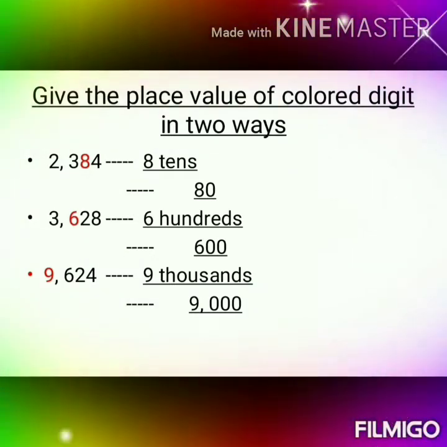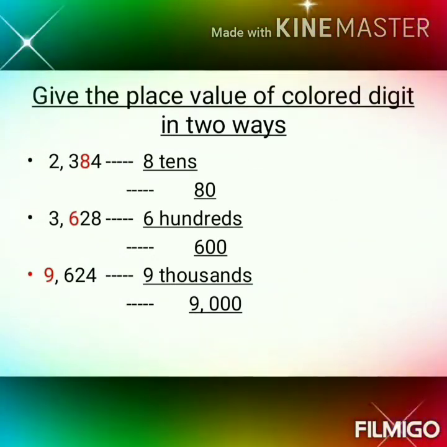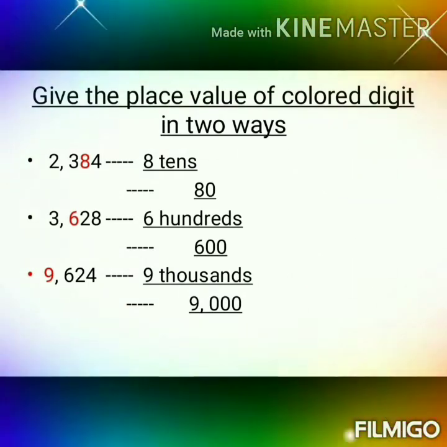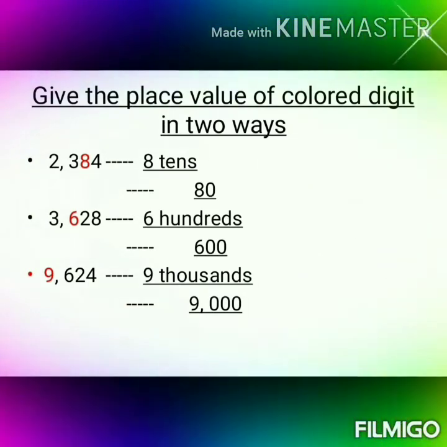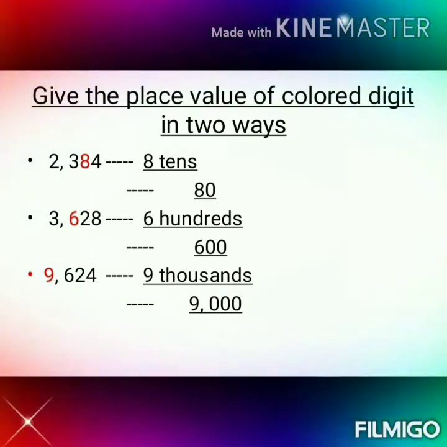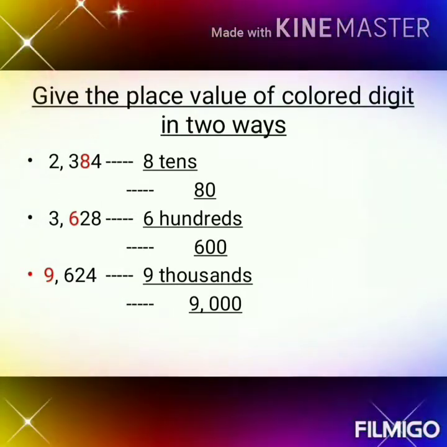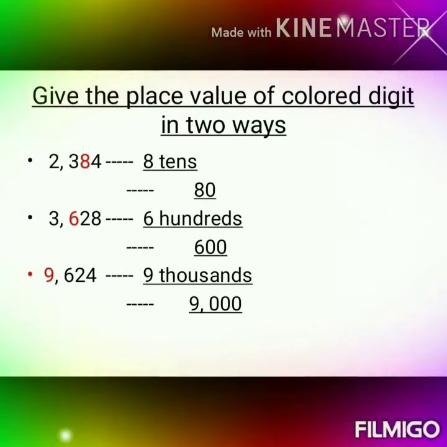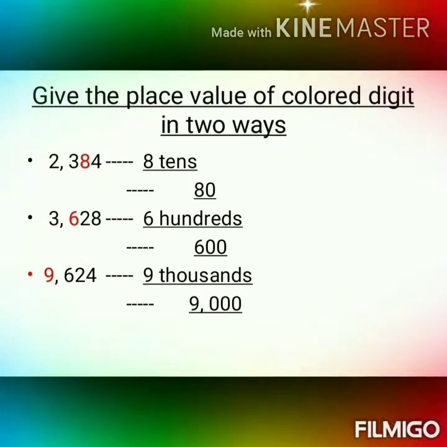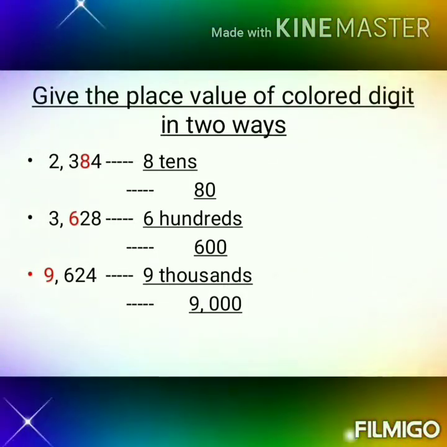Now coming to the third question, 9624. Here the number 9 is in a different color. For the first method, take and write the number and write which place it is located in. It is in the thousands place, so you are writing 9 thousands there. In the second method, just take and write that as a number, 9000, that is 9 comma 000 you will write.